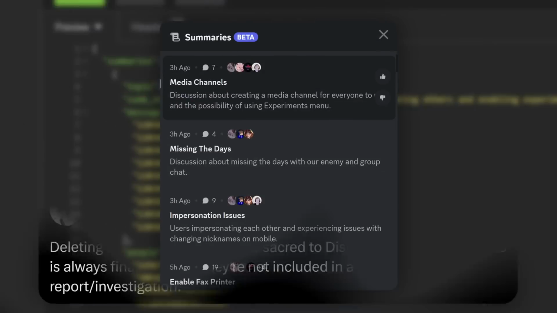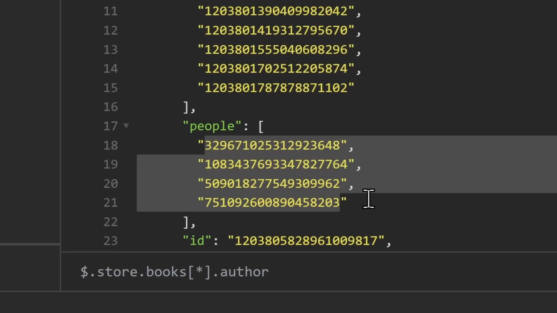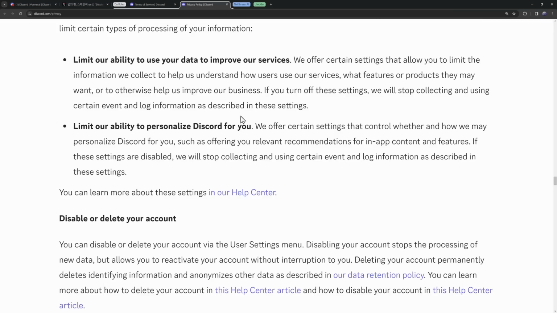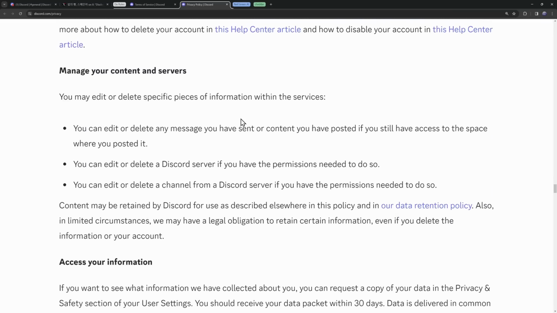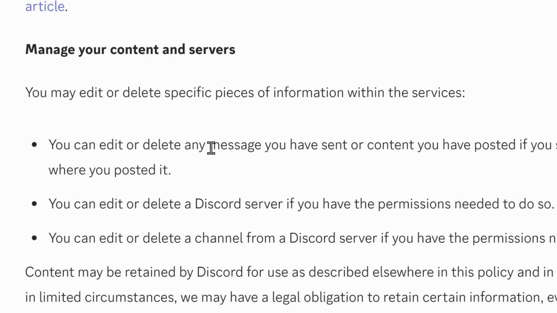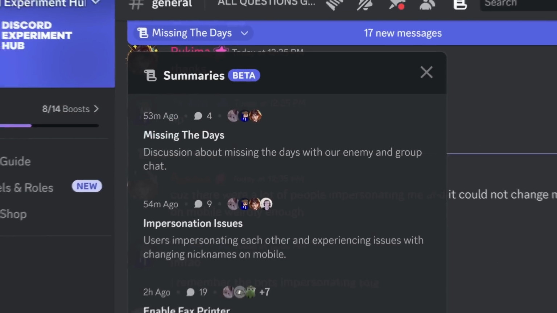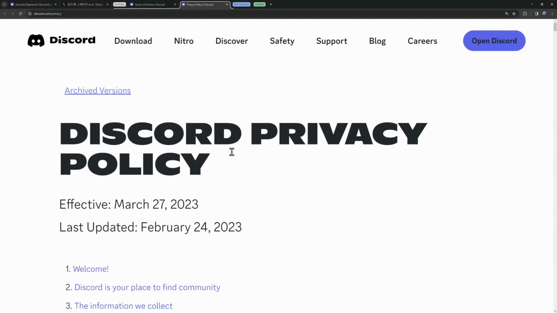But here's the thing, even with these AI summaries, if you delete your message, your user ID will still pop up. That is your information. And absolutely nowhere in this privacy policy, I promise you, absolutely nowhere does it say that a moron like me, some random Discord user, can get some of the information of your message. Discord's own AI summaries is breaking Discord's own privacy policy.